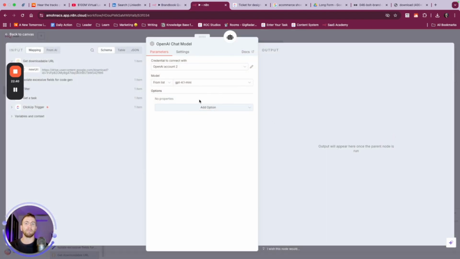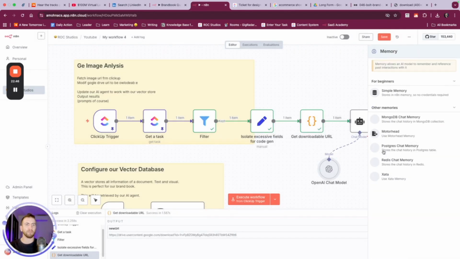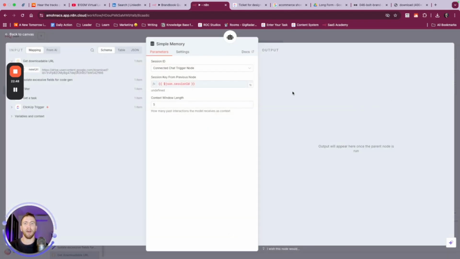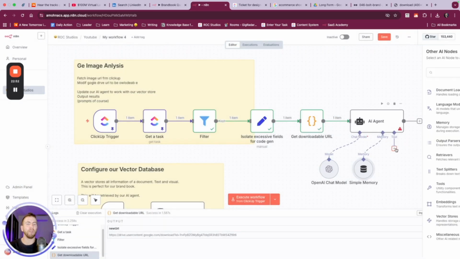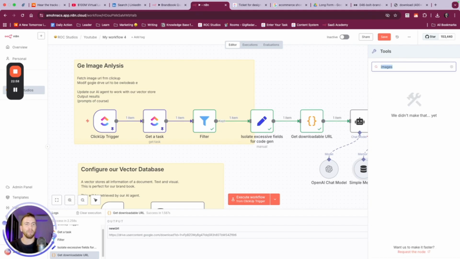Okay, we want to have one that specializes in instructions. So we connect the OpenAI chat model. We want this to learn over time, so we want to connect memory to it. We have a model for that, modal, however you say it. And at the same time, we want it to process images.